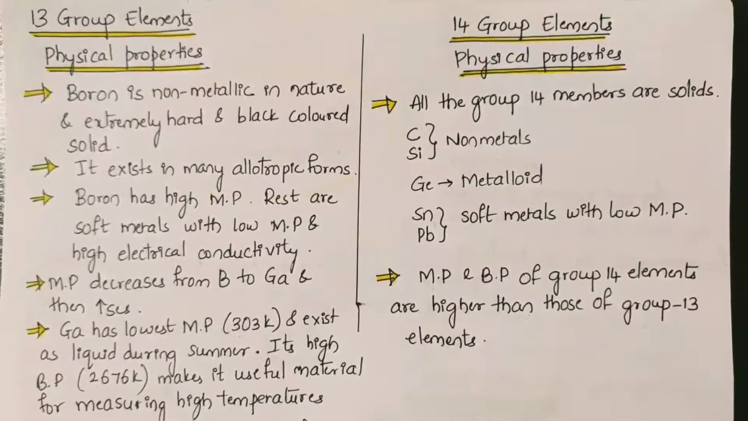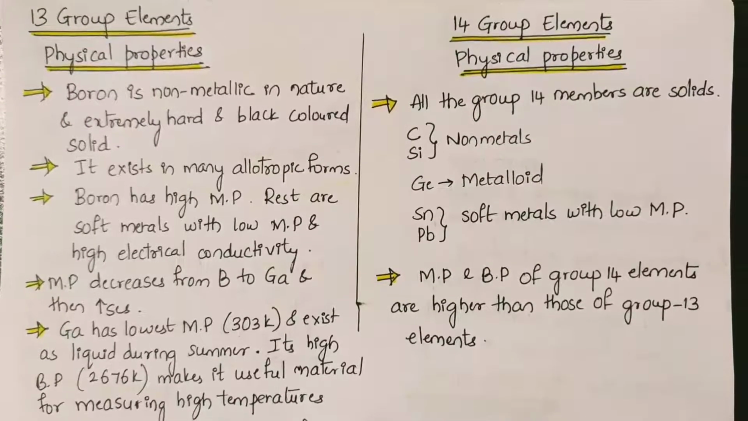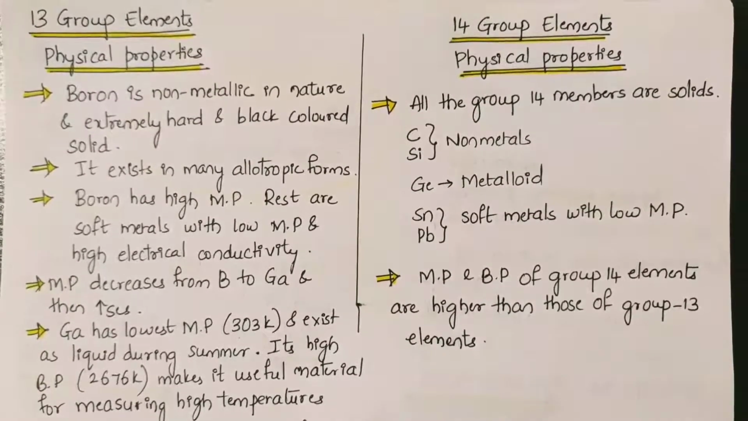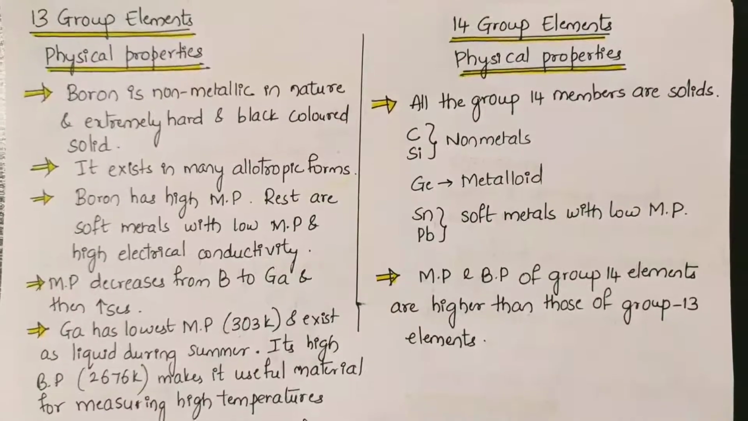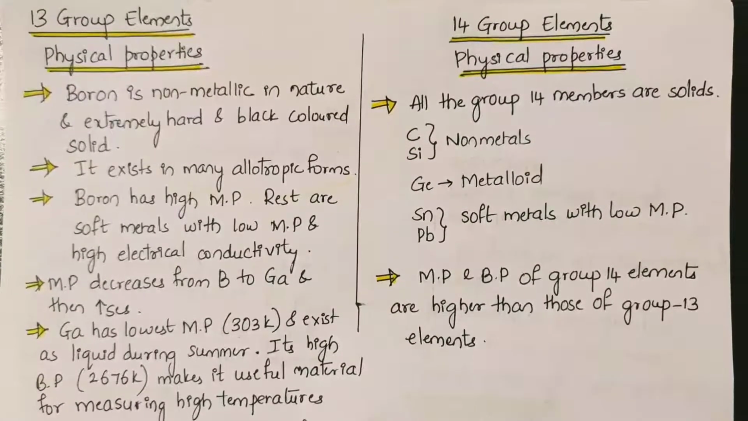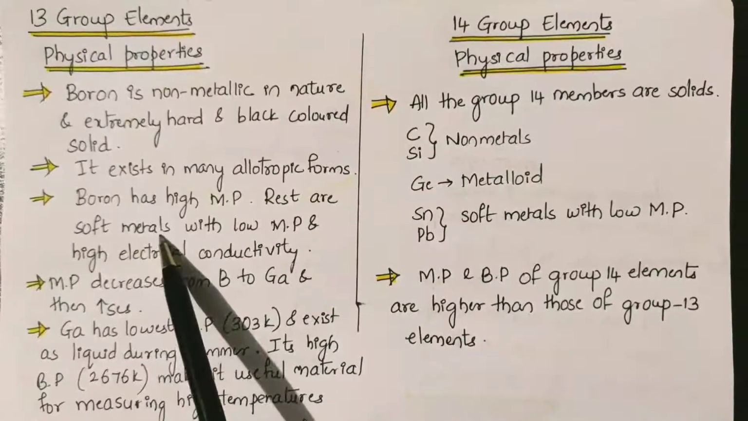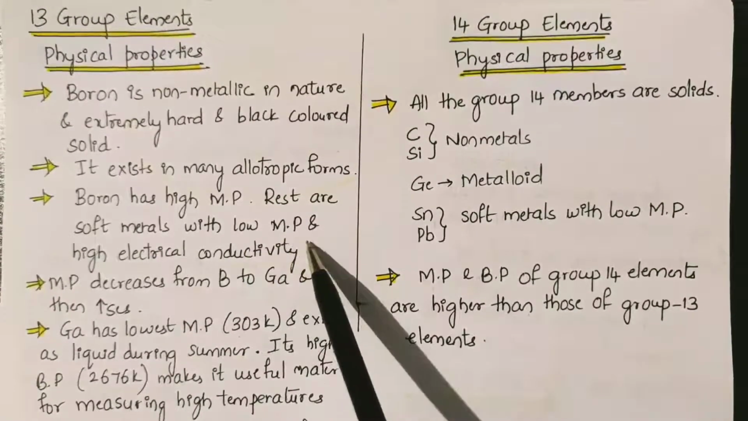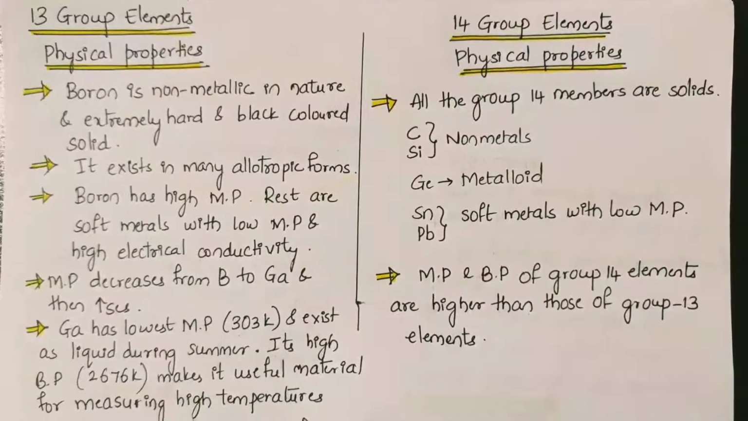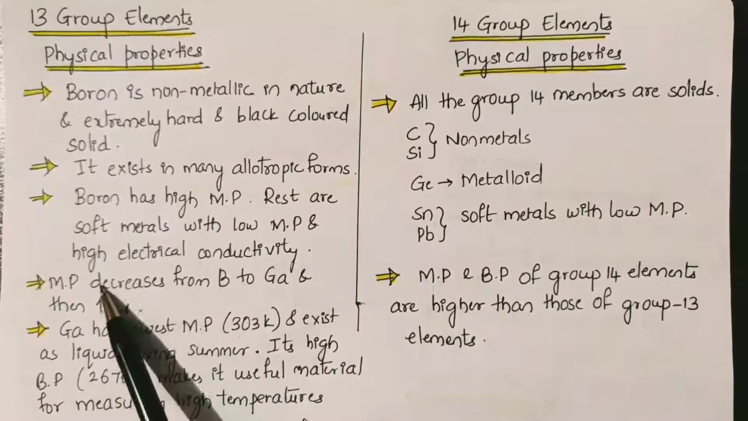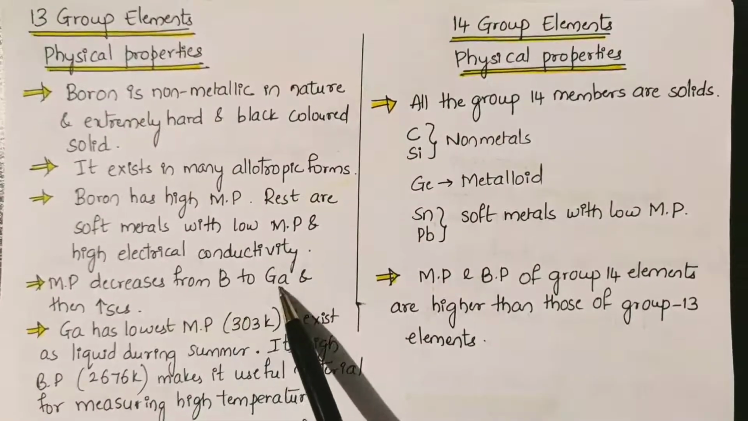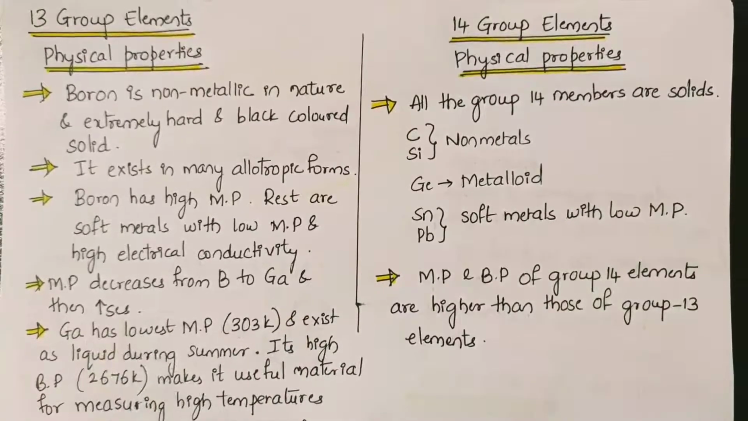Now why does boron have a high melting point? Because of its three-dimensional structure in which boron atoms are held together by strong covalent bonds. The rest are soft metals with low melting point and high electrical conductivity. The melting point decreases from boron to gallium and then increases.